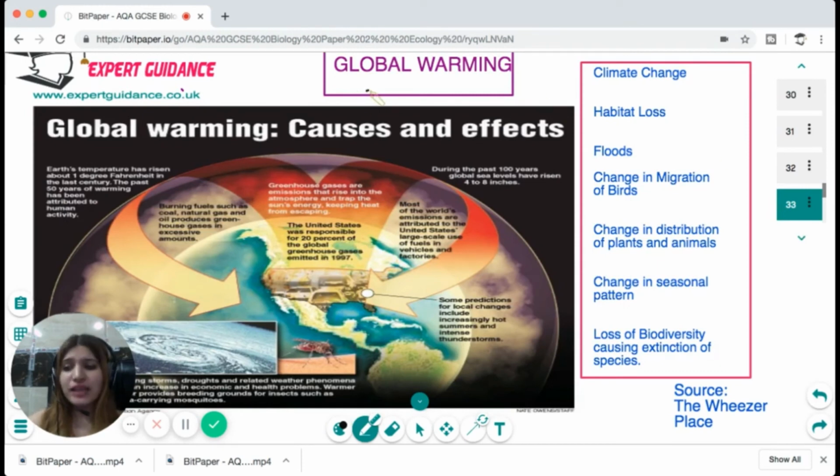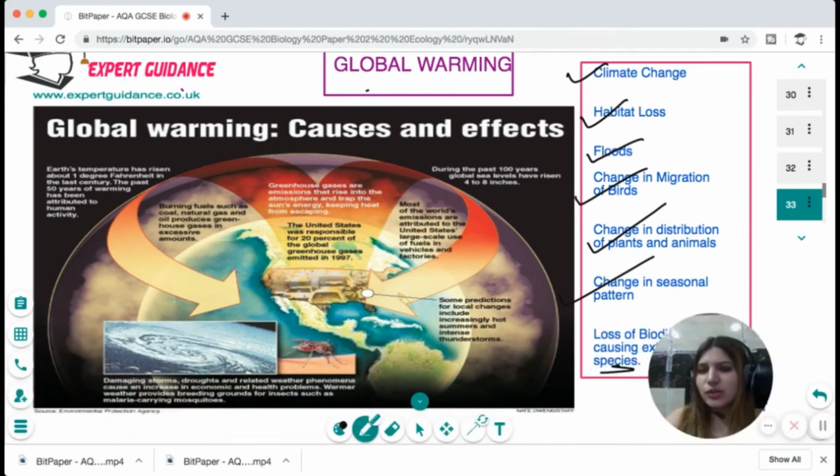But this greenhouse effect is increasing because of the increase in concentration of carbon dioxide due to rapid deforestation. And it is causing climate change, habitat loss, floods, change in migration of birds, change in distributions of plants and animals, changing in the seasonal pattern, and loss of biodiversity causing extinction of species. So you can see in this diagram that the Earth's temperature has risen about 1 degree in the last century, and the past 50 years of warming has been attributed to the human activities.